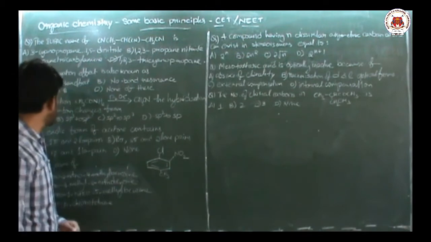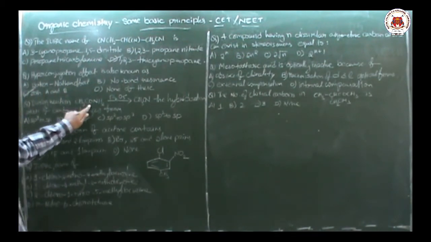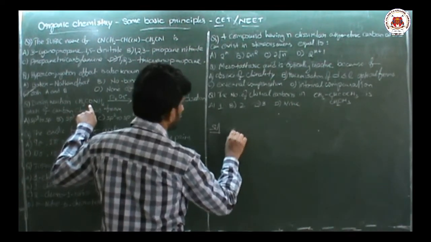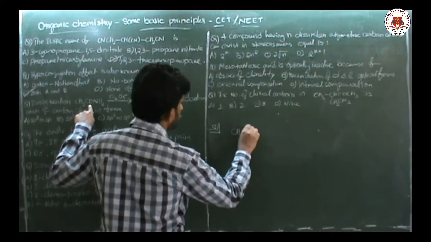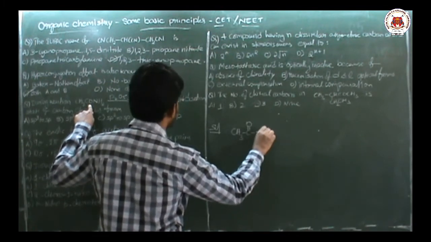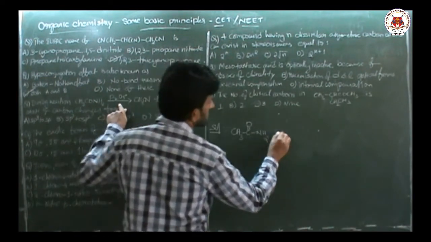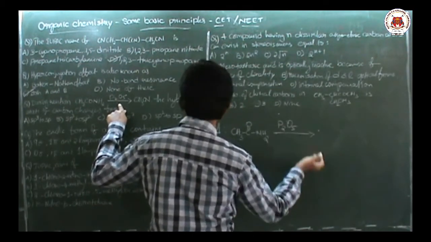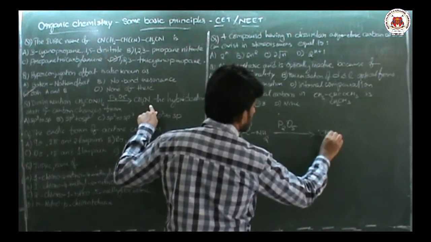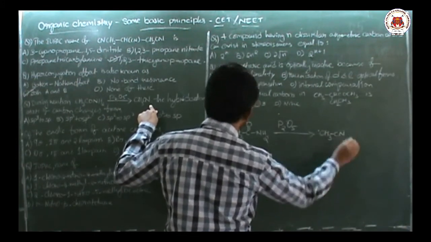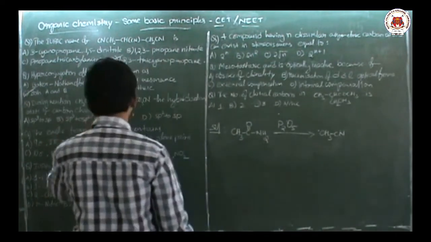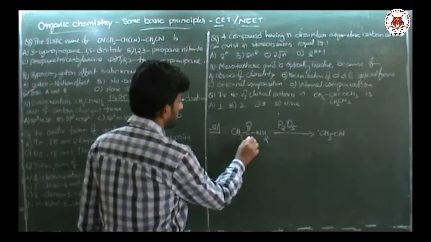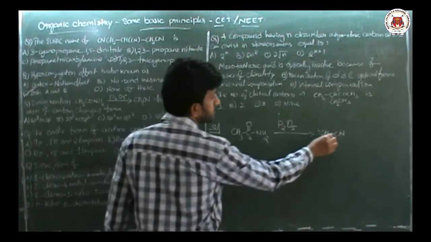Okay. Next question is, during the reaction, I am writing the reaction here. CH3 C double bond O NH2 in the presence of phosphorus pentoxide P2O5 produces CH3CN. Hybridization state of the carbon changes from. So this carbon you look at.